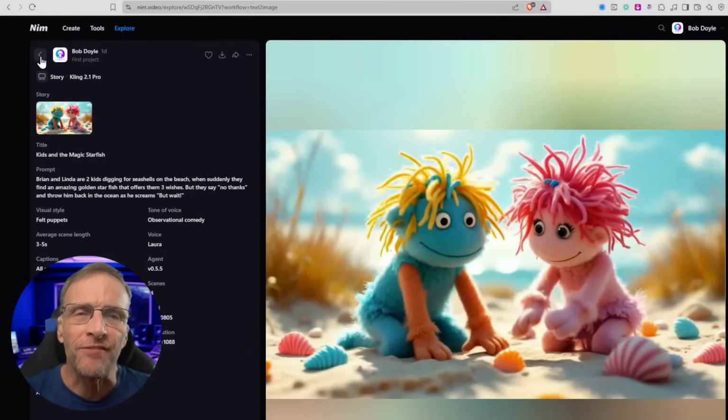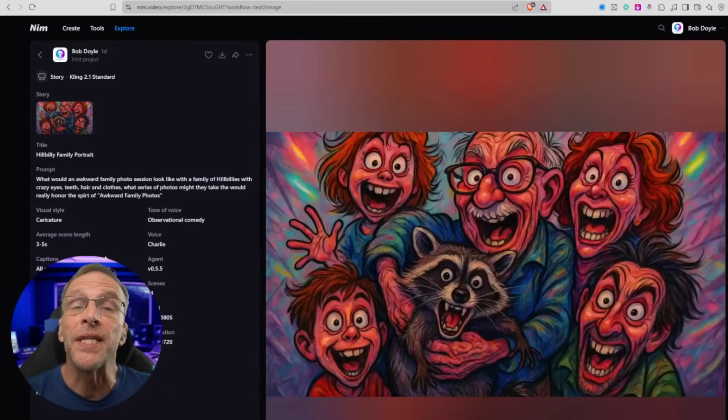I suppose my biggest observation on that one is that the characters aren't really consistent from scene to scene, but if you have played with a lot of these options, I'm fairly certain you'll agree with me that this is another level of quality. I did a comparison between the Kling 2.1 Standard and the Kling 2.1 Pro model.